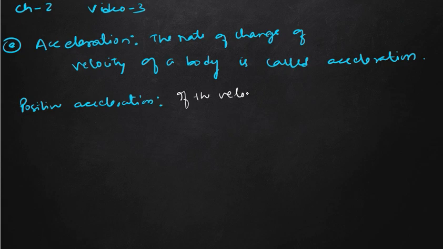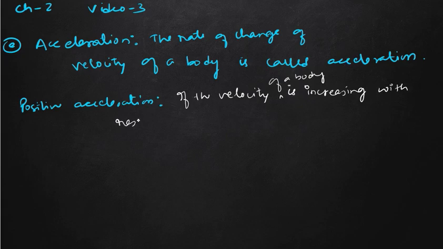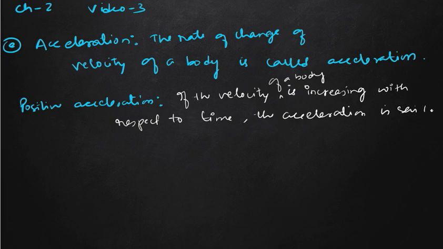If the velocity of a body is increasing with respect to time, the acceleration is said to be positive.